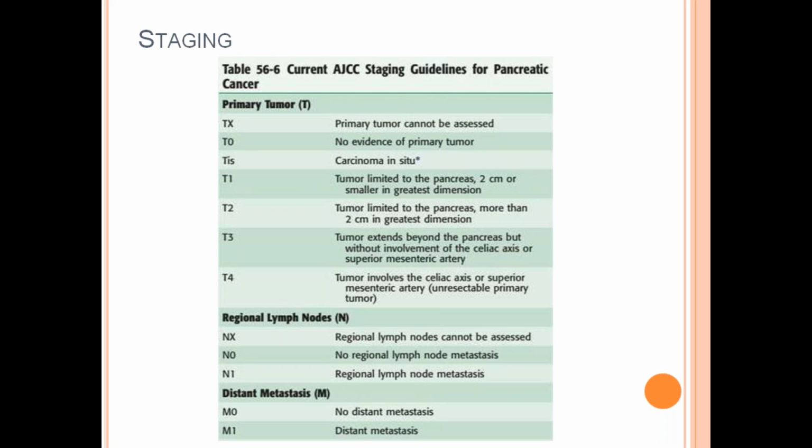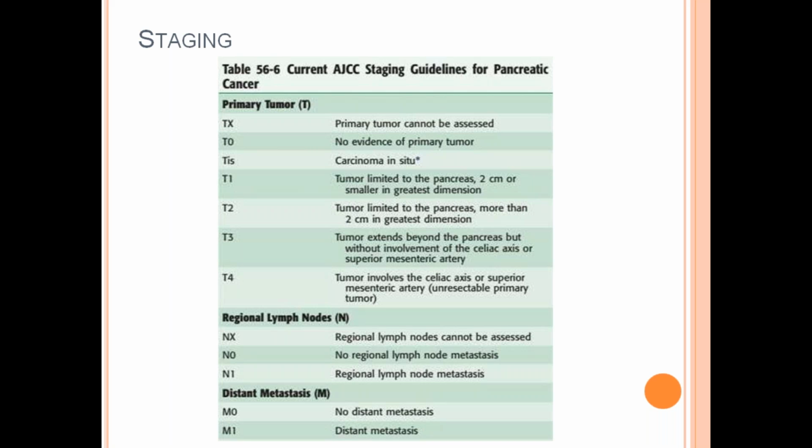AJCC staging guidelines. T1: 2 centimeters and limited to the pancreas. T2 is more than 2 centimeters but limited to the pancreas.